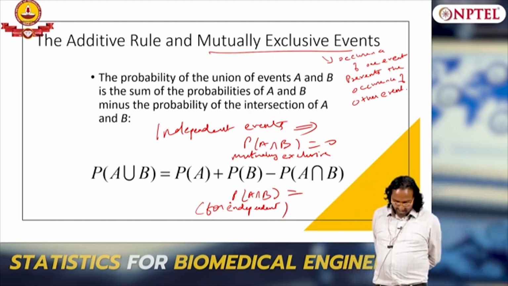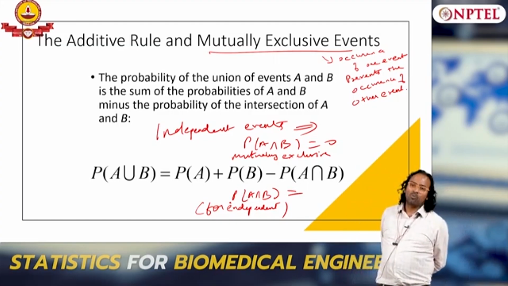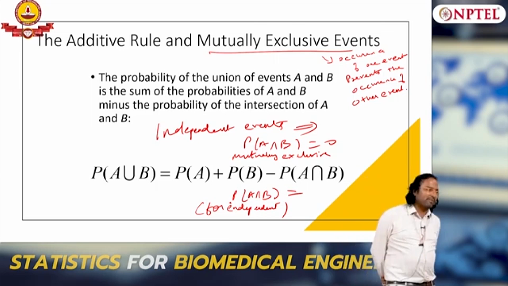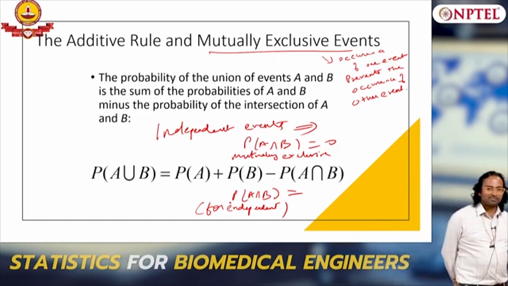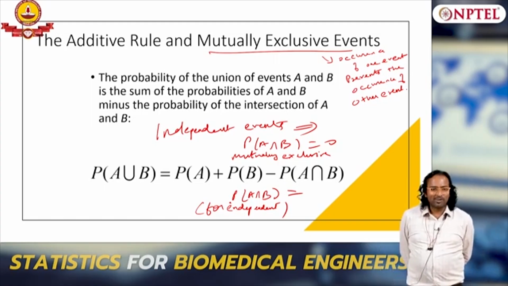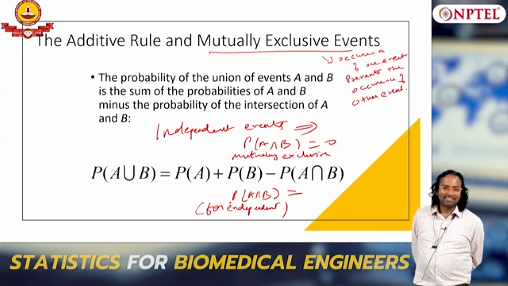Why is it P of A into P of B? How does it come? For independent events, P of A intersection B equals P of A into P of B. I know you remember the answer, but do you derive it? Do you know why?